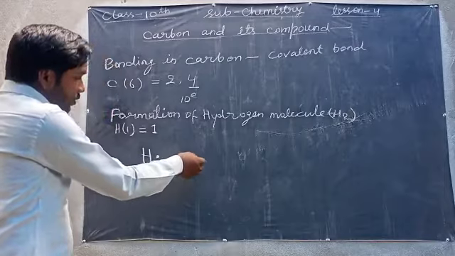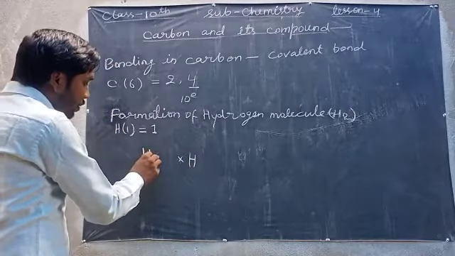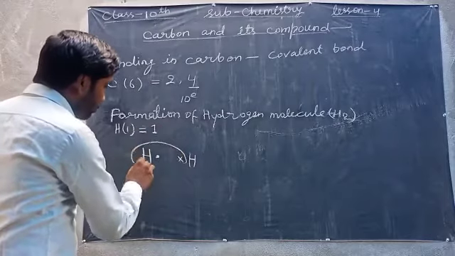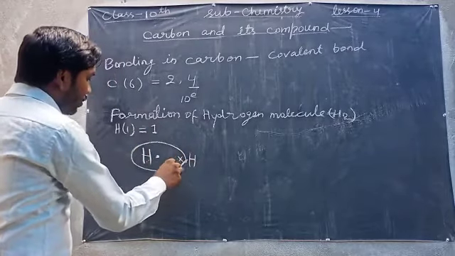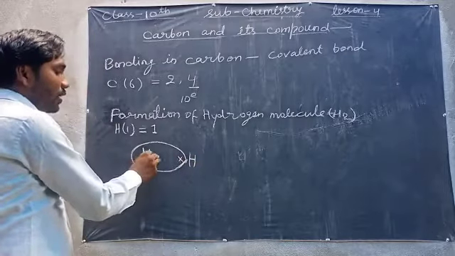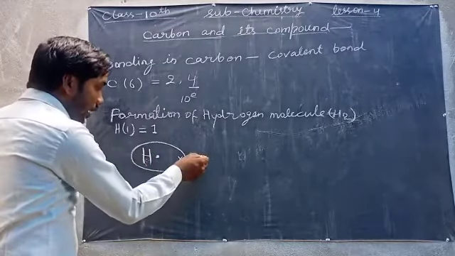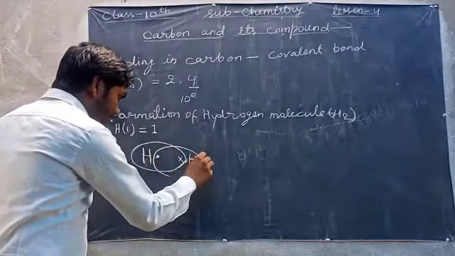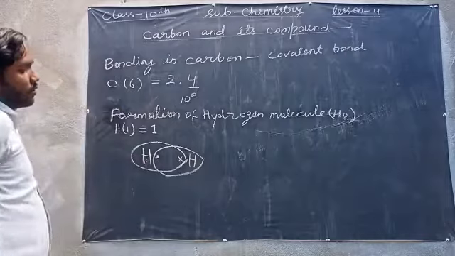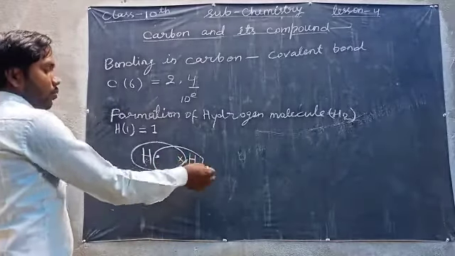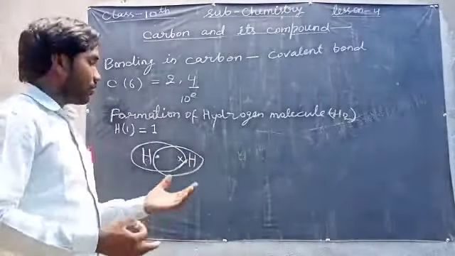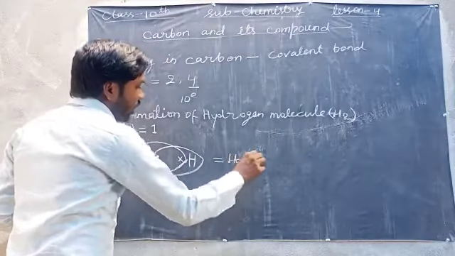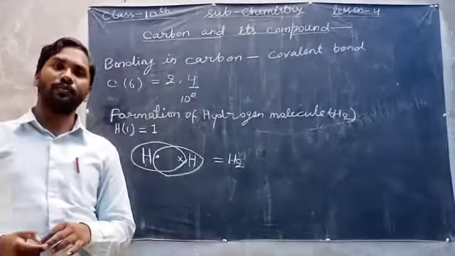If this hydrogen shares its electron with the other hydrogen, it will have 2 electrons in its valence shell, and this electron will be shared by the other hydrogen atom. The bond between the two hydrogen atoms is formed, and thus the hydrogen molecule is formed.